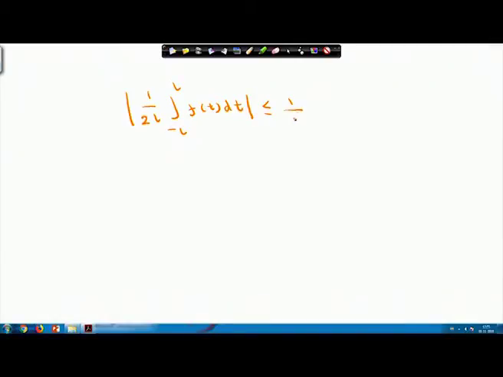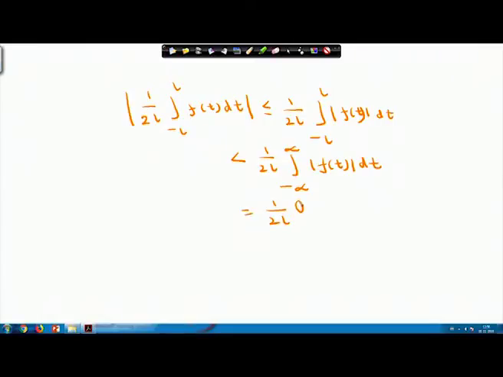This is less than or equal to 1 by 2L integral from minus L to L of mod f(t) dt, which is again less than 1 by 2L integral from minus infinity to infinity of mod f(t) dt. We know that this quantity has a finite value, say Q. So it becomes 1 by 2L into Q, and this approaches 0 whenever L approaches infinity.